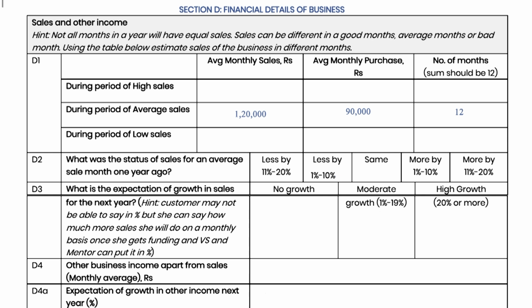In D2, tick the approximate status sales of the business last year as compared to this year. If the sales last year were lower than this year by about 7% to 8%, then we can tick here and so on. In D3, tick the expected sales in coming years, assuming that the entrepreneur receives the loan. So, it is important to note here that this cell is trying to capture the expectation of entrepreneur in growth of sales if she receives the loan.